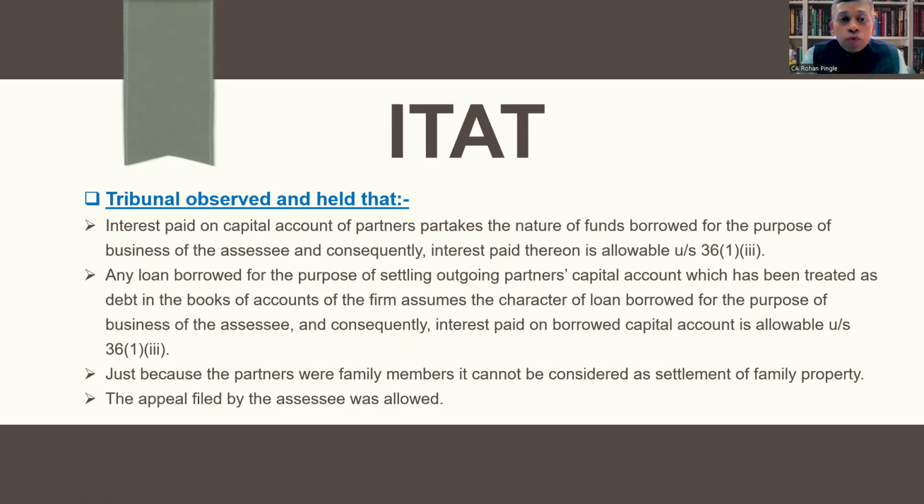And any loan borrowed for the purpose of settling outgoing partner's capital account, which has been treated as a debt in the books of accounts of the firm, assumes the character of loan borrowed for the purpose of business of the assessee, and consequently interest paid on borrowed capital account is allowable under section 36 subsection 1 clause 3. Just because the partners were family members, it cannot be considered as settlement of family property. The appeal filed by the assessee was allowed.